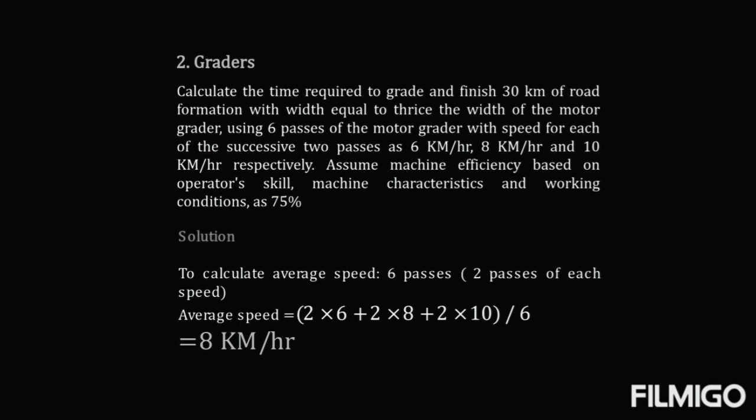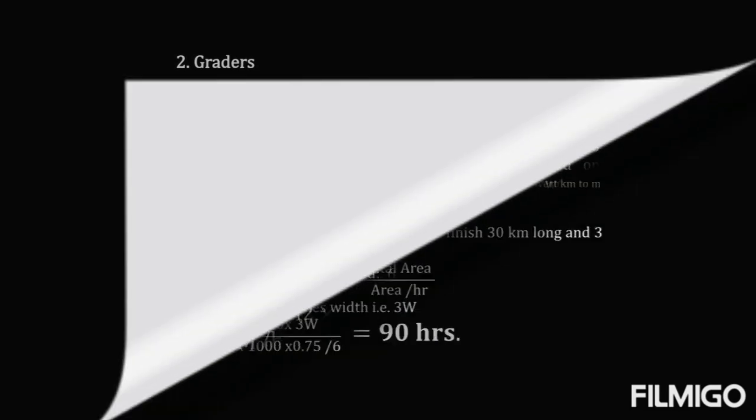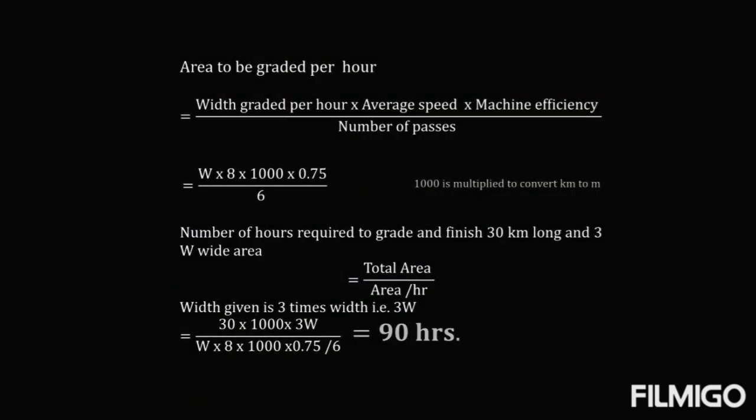Now the area to be graded per hour is going to be the width graded per hour into average speed into machine efficiency upon number of passes. We have already calculated the average speed. The width is unknown to us, it is 3 times the grader width, so we consider it as W, that is W into 8, the speed.